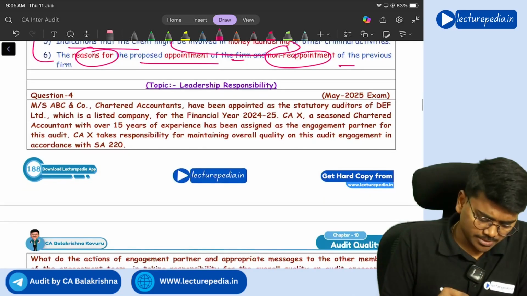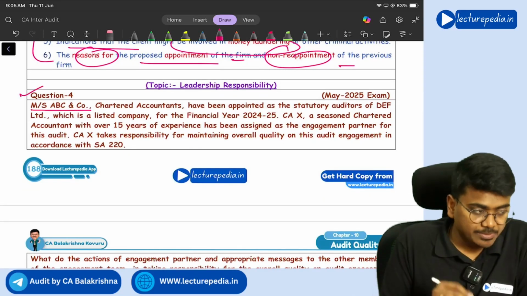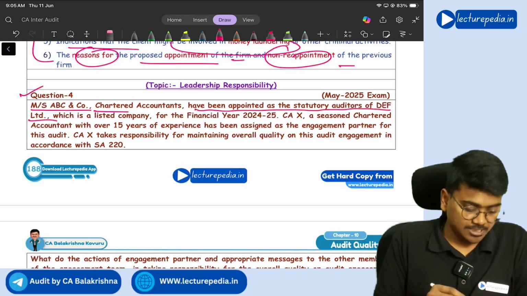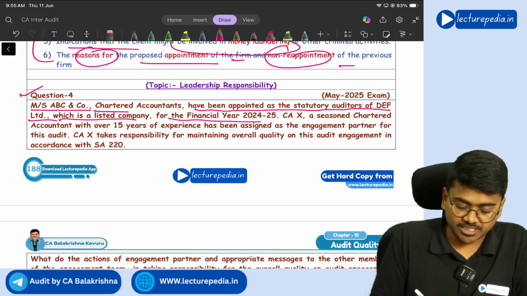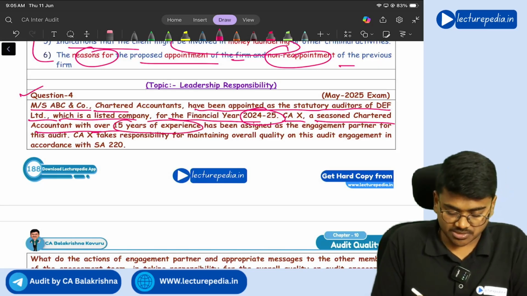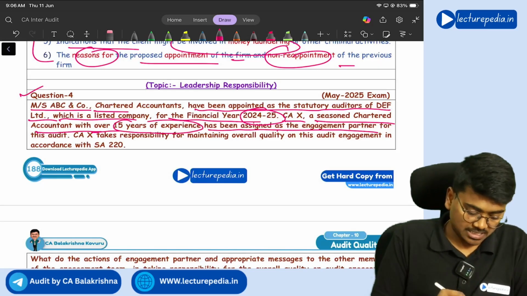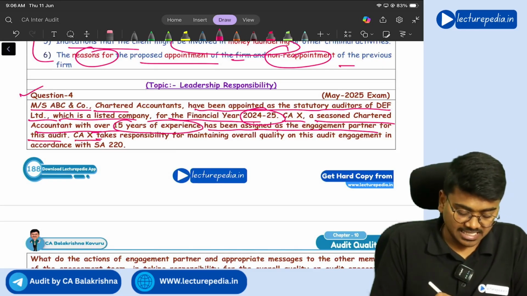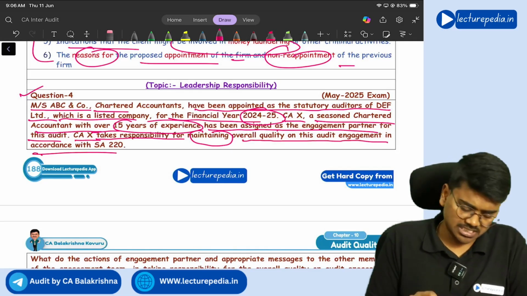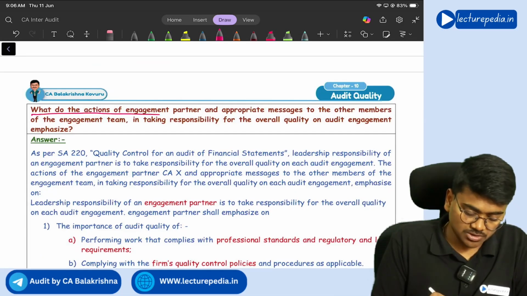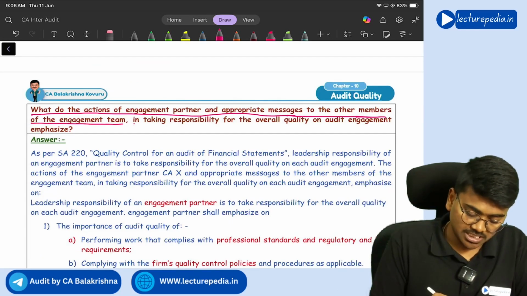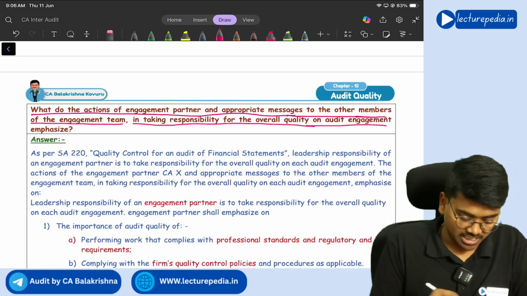Next, question number 4. Messrs. ABC and Co. Chartered Accountants have been appointed as statutory auditors of DEF Limited, which is a listed company, for the financial year 24-25. CAX, a seasoned chartered accountant with over 15 years of experience, has been assigned as the engagement partner for this audit. CAX takes responsibility for maintaining overall quality on this audit engagement in accordance with SA 220. What do the actions of the engagement partner and appropriate messages to the other members of the engagement team, in taking responsibility for overall quality on the engagement, emphasize?